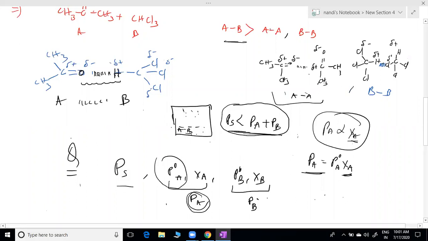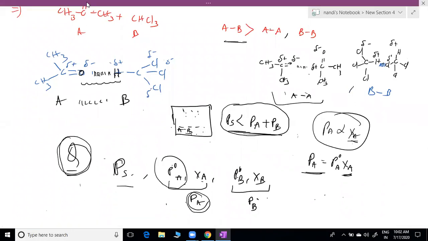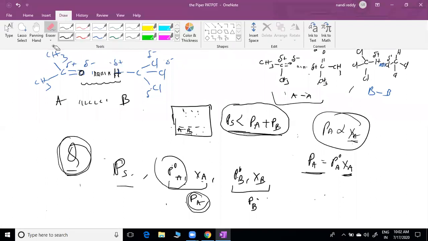This is one question I gave. Suppose the question I am going to ask you. I explain PS, and I will provide P naught A, XA and P naught B, XB. After providing values, it can show positive deviation or negative deviation. You will get that type of questions. Otherwise, you are simply copying what is on the screen. You are not listening to the words, you are simply copying.